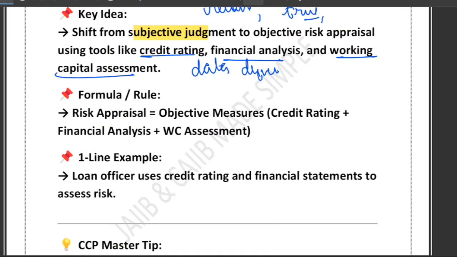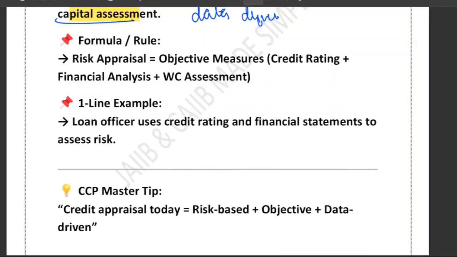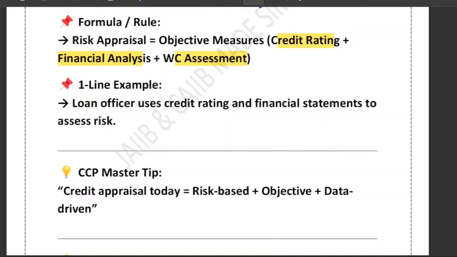Earlier it was subjective judgment. Now it has become objective judgment based on credit rating, financial analysis, and working capital assessment. The easy formula to remember is: risk appraisal is now objective measures: credit rating, financial analysis, working capital assessment. In short, you look at the rating, study finance, check working capital. That's how you decide.